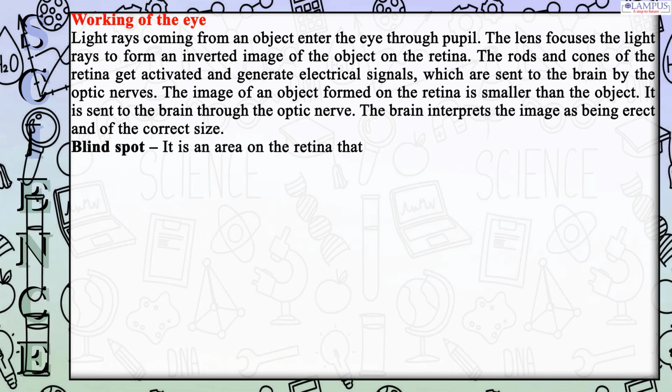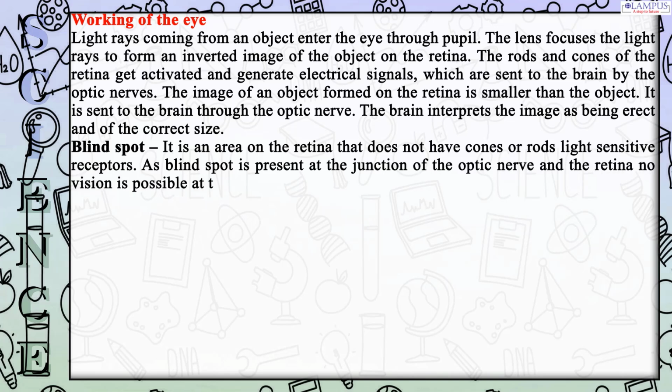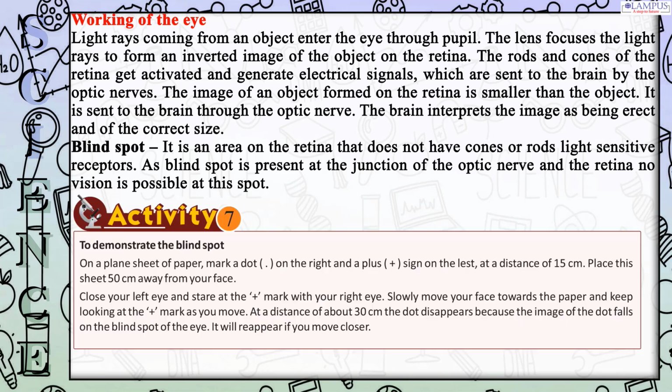It is an area on the retina that does not have cones or rods, the light-sensitive receptors. As the blind spot is present at the junction of the optic nerve and the retina, no vision is possible at this spot. Activity 7. To demonstrate the blind spot.